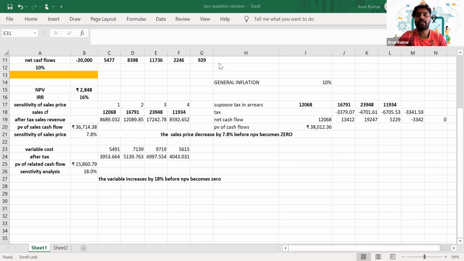So this is how we'll do the sensitivity analysis. These are the main calculations you have to learn with respect to your investment appraisal, that is the NPV calculation. And whenever we do the NPV calculation, you should know the sensitivity analysis part as well, because that literally considers the risk and uncertainty of future cash flows. Perfect.